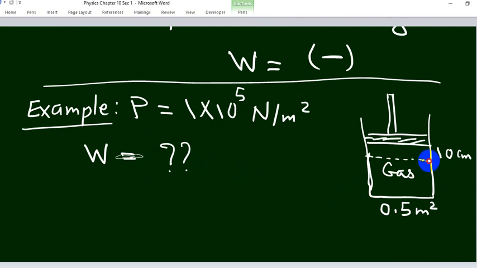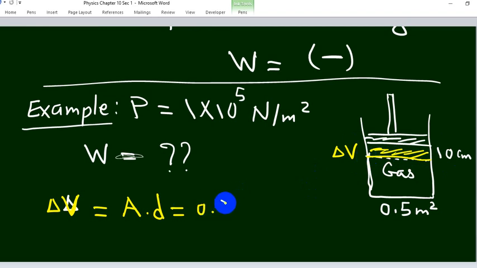The piston moved up 10 centimeters. The area equals 0.5 meters squared. First, we should find the change in volume. Delta V equals A times D, area multiplied by the distance moved. This is the change in volume. The change in volume equals the distance multiplied by the area.